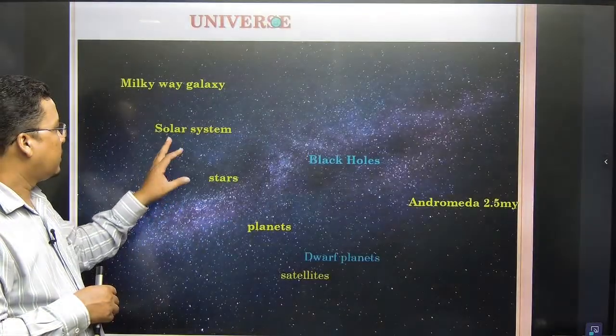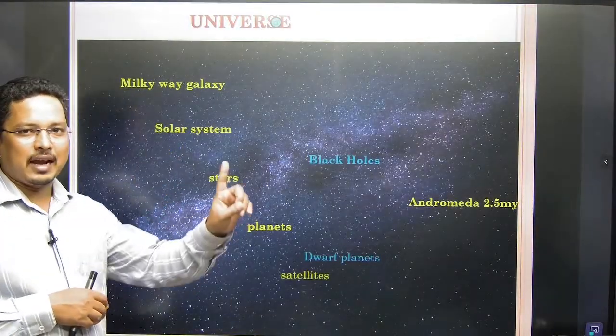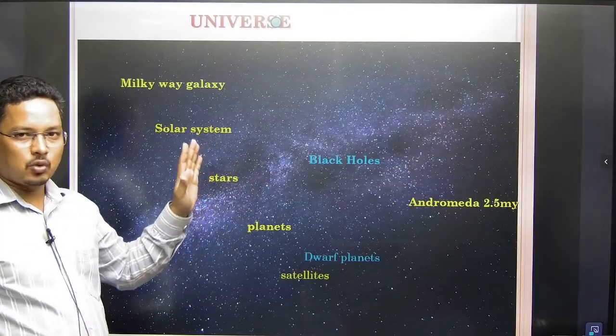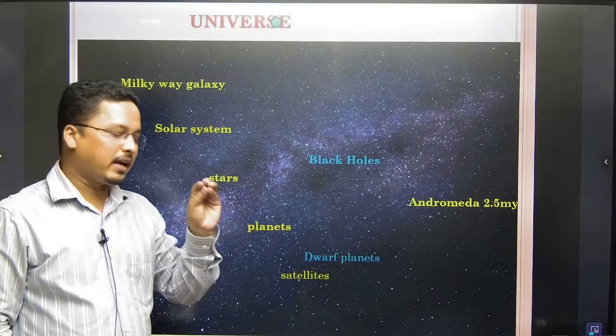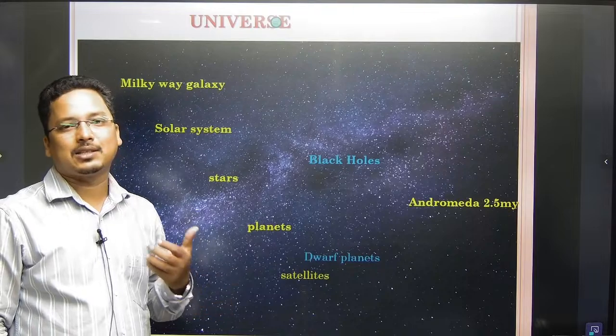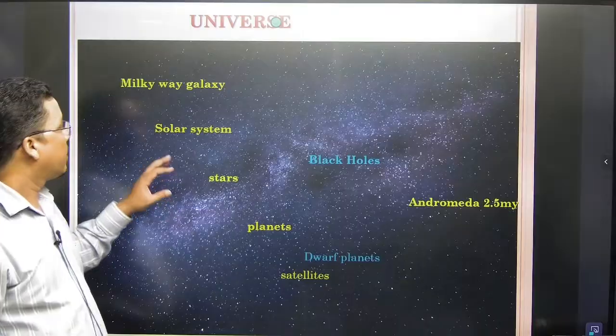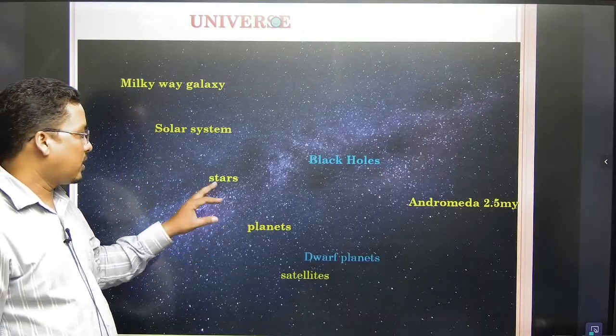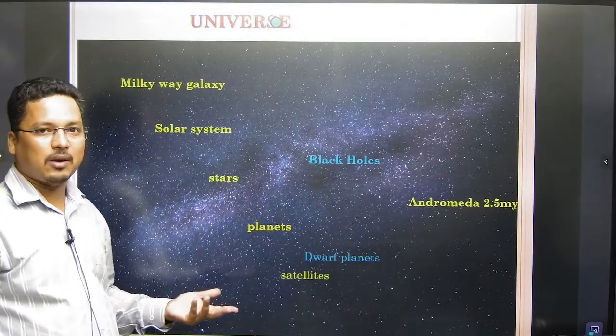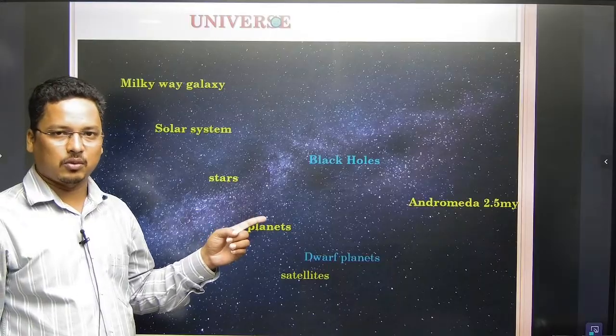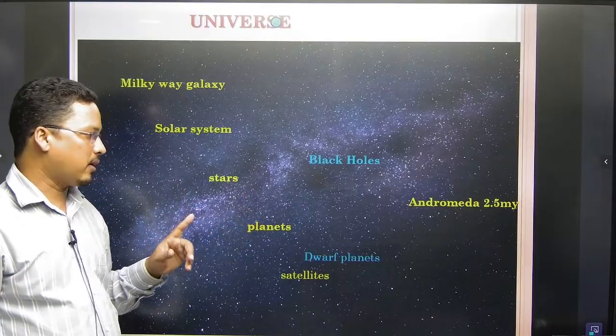Next, now the solar system: in the solar system we are having planets, dwarf planets, and asteroids. All these things are there in the solar system. Sun is having. So now what is a black hole? Then we will also go through the black hole.